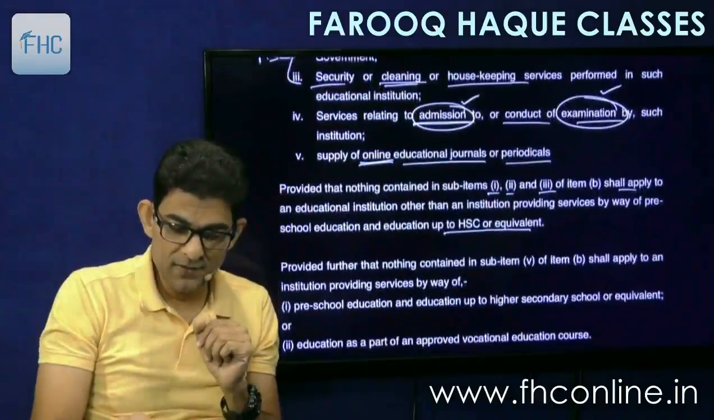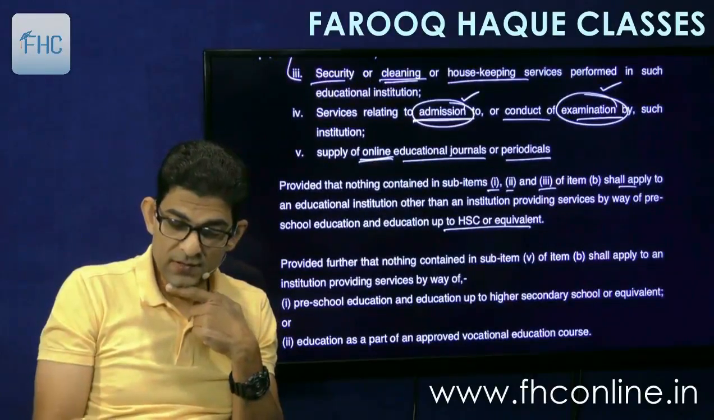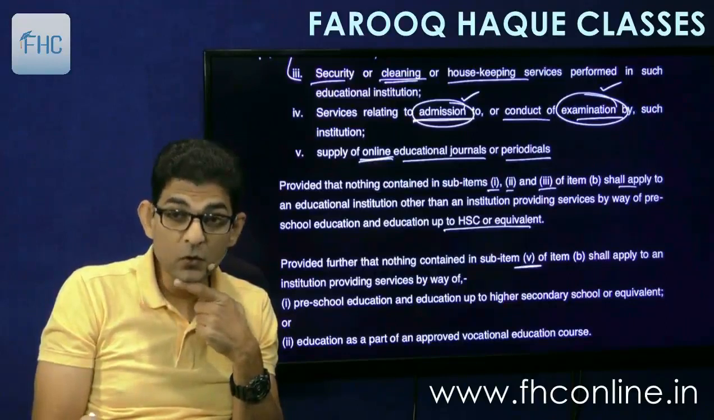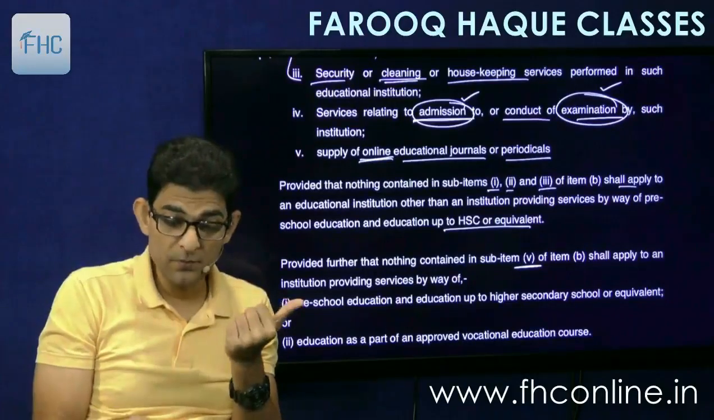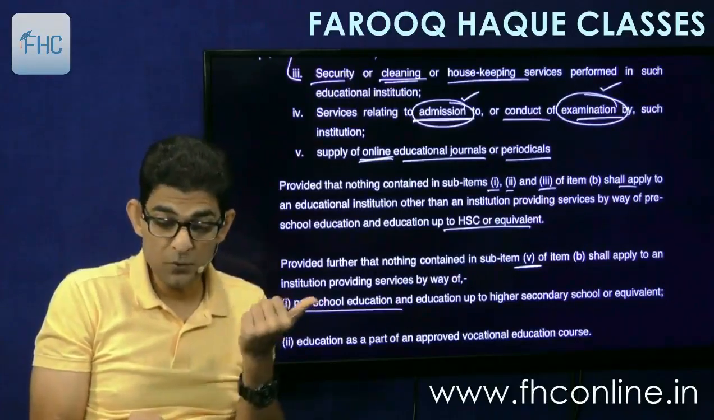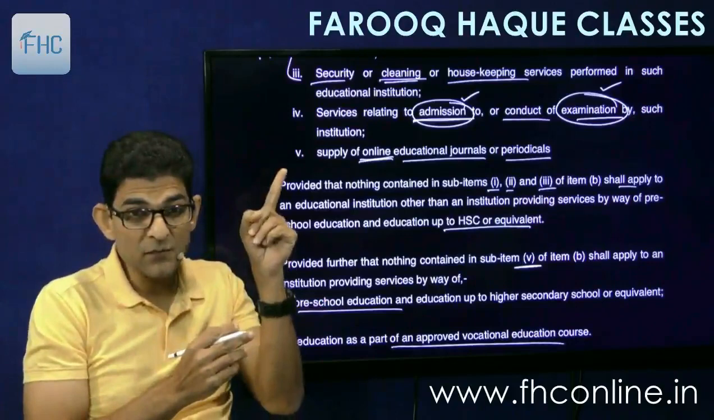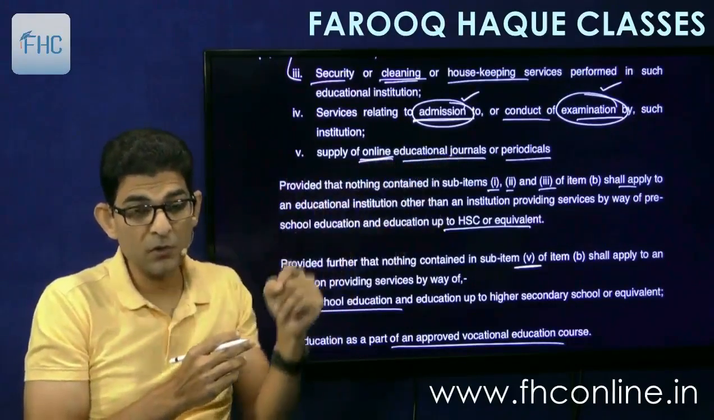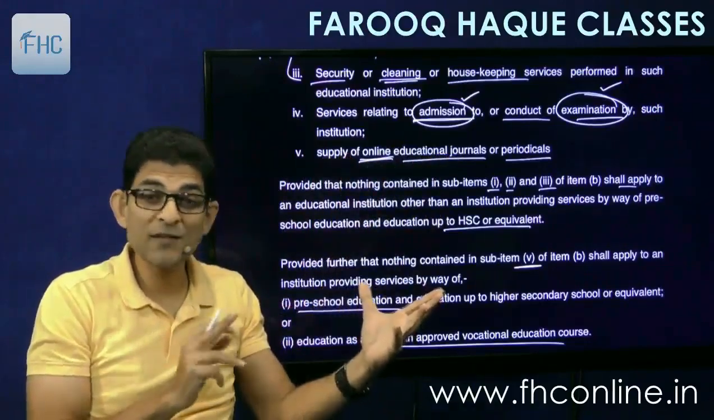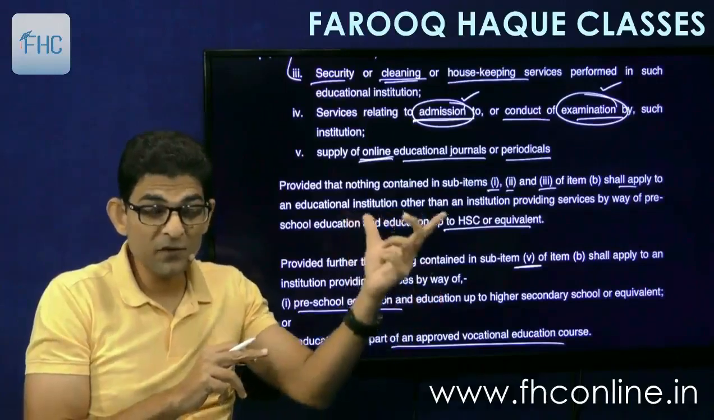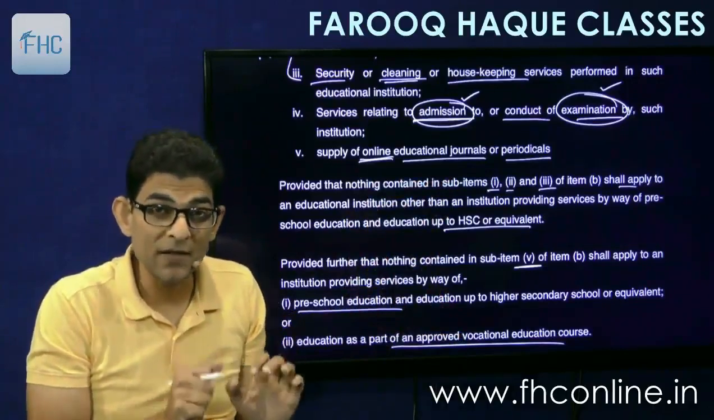Then let's see the second proviso. Second proviso says that provided further that nothing contained in sub item 5 of item B shall apply to an institution providing service by way of preschool, education up to HSC, and education as a part of vocational educational course. Means this item 5, online educational journal or periodicals, if we provide this service to a school, then it is not exempt, it is taxable. Similarly, if I provide these online journals to a vocational education institution, it will be taxable.